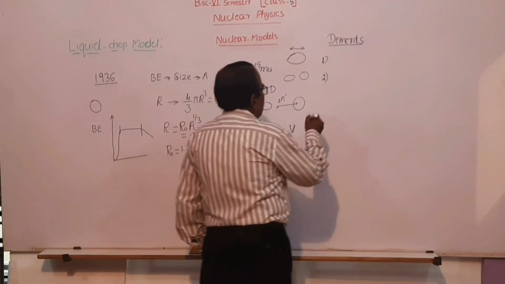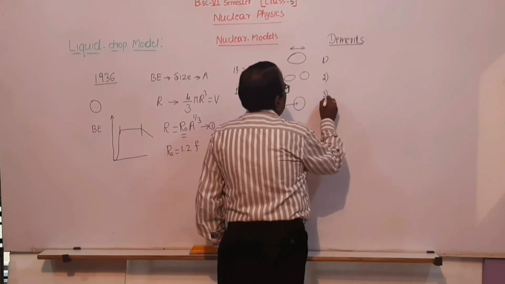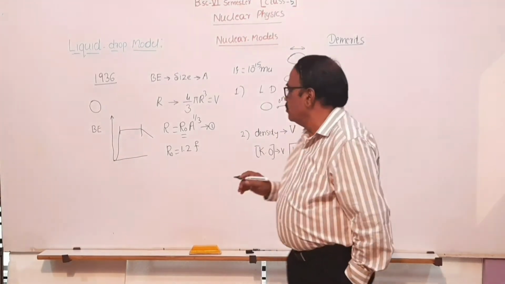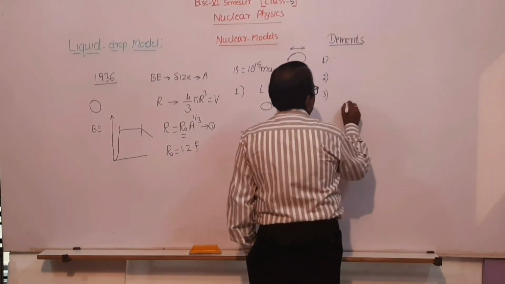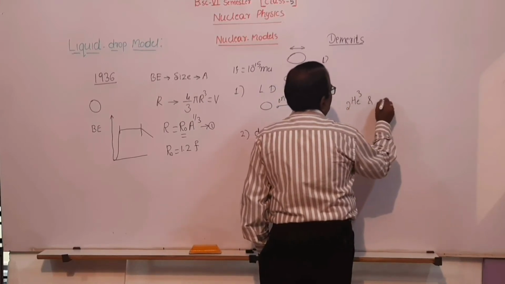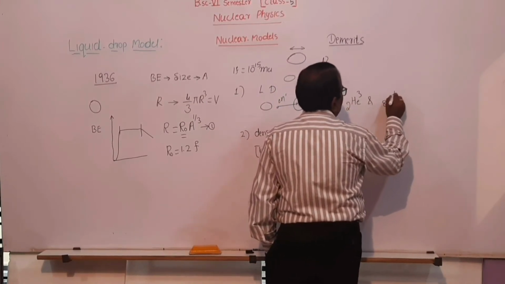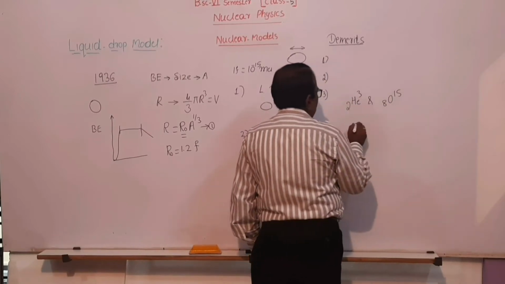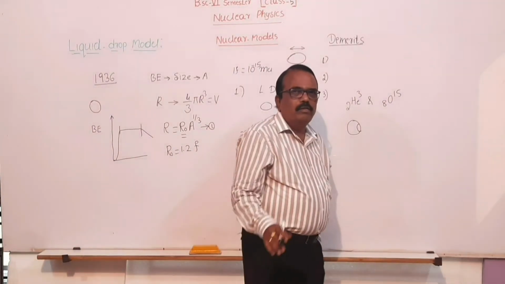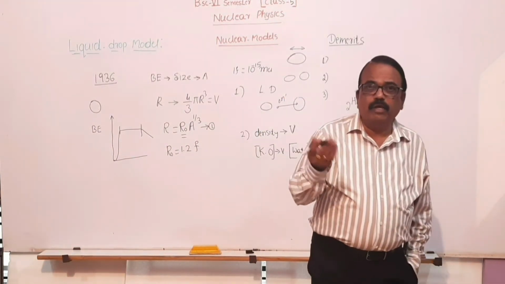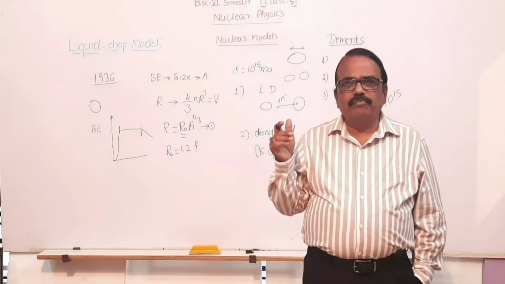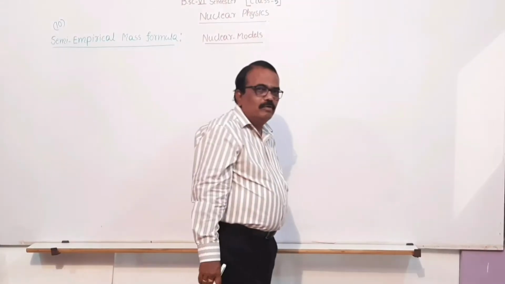Then the third demerit is, this could not explain why there is no isotope of 2He3 and isotope of 8O16 which contains a greater fraction of neutrons than what the actual isotopes have. So these are the 3 demerits of this liquid drop model.